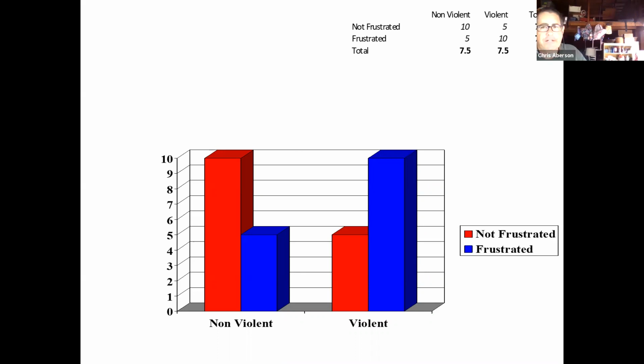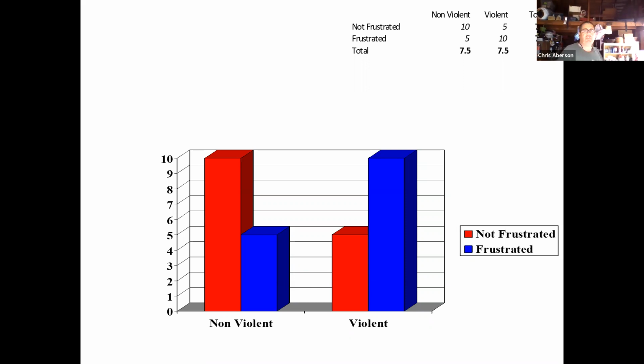Here we go. Here's an interesting one, one that's relatively common. This is an interaction effect where we have no main effects. We can see that violent and non-violent match at 7.5, frustrated and not frustrated match at 7.5. However, the effect on the left-hand side and the effect on the right-hand side are completely different. For non-violent games, for some reason, when people are not frustrated, they're more aggressive. For violent games, the pattern is reversed.